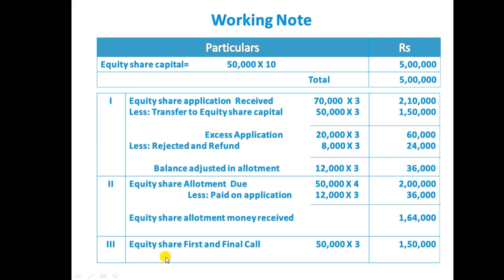Third installment, the company is going to receive as first and final call. So equity share first and final call, 50,000 into 3 each, 1,50,000 the company is going to receive.